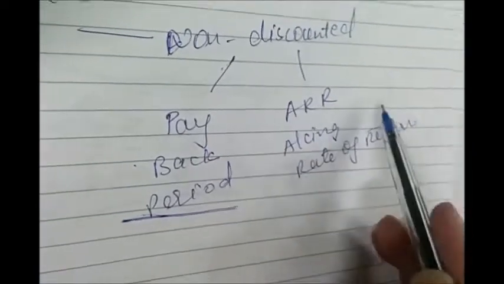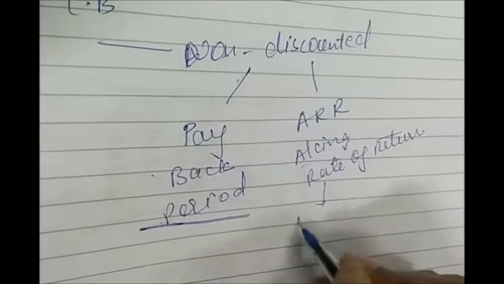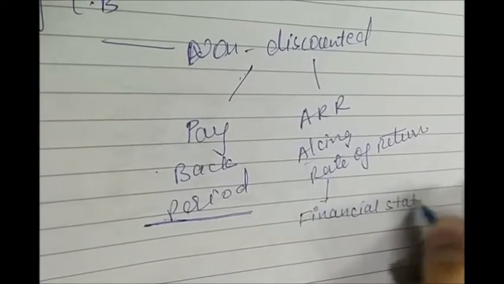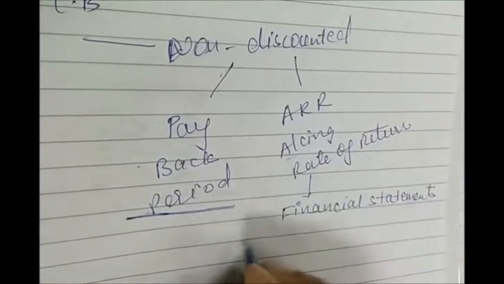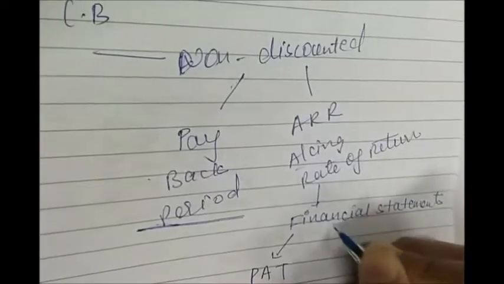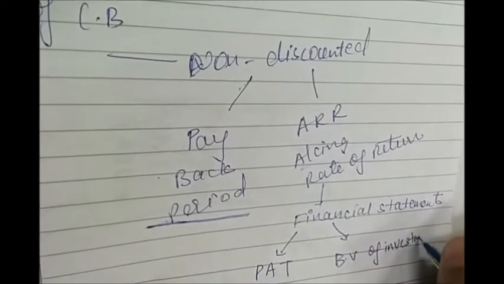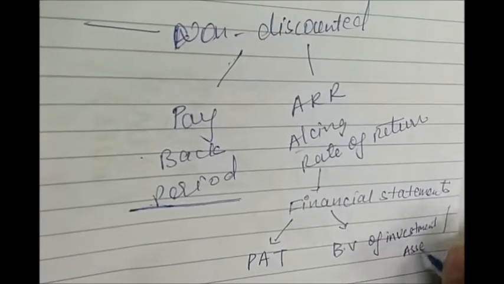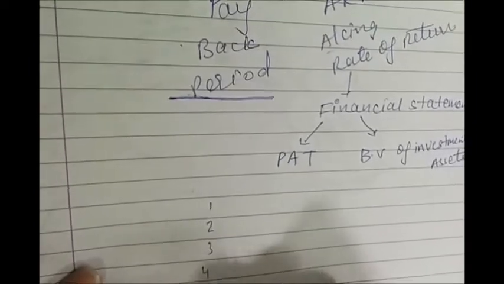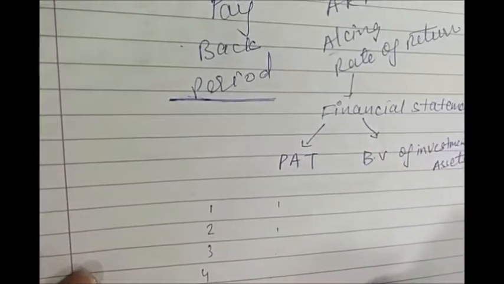The second non-discounting technique is accounting rate of return. As the name suggests, accounting, it is purely based on the financial statements. In this case, we need to consider two things. One is the profit after tax, and another one is the book value of investment or asset which you have purchased. Now, for example, you may be given some series of profit after tax amounts and you will be given the book value of assets.